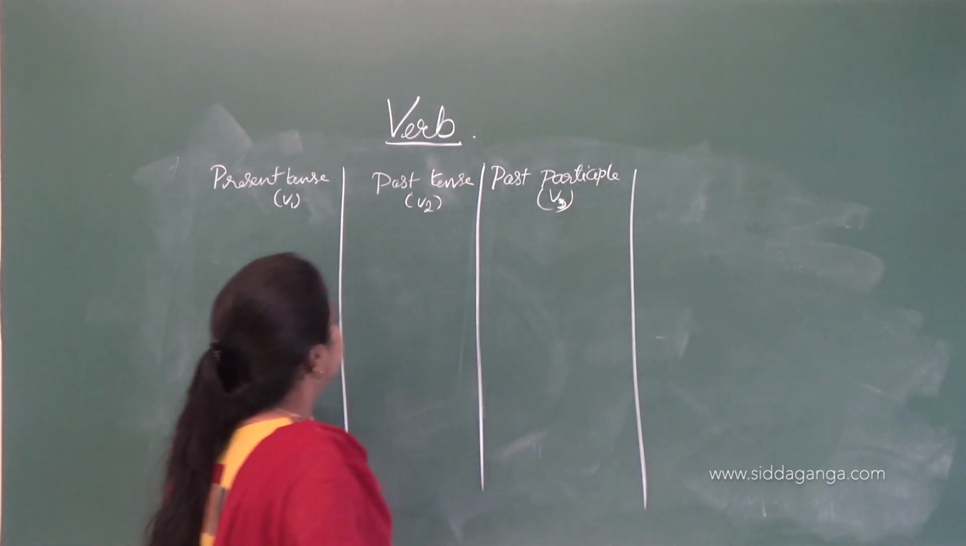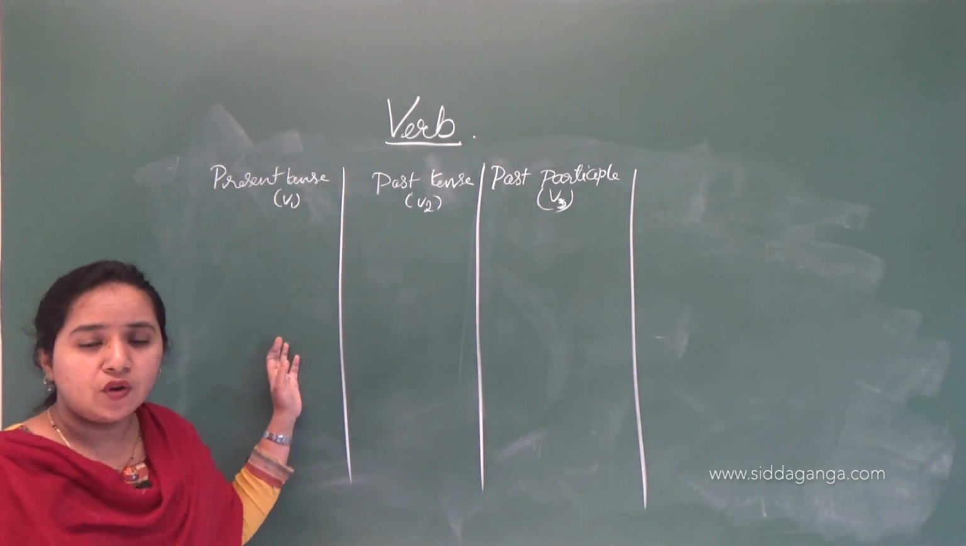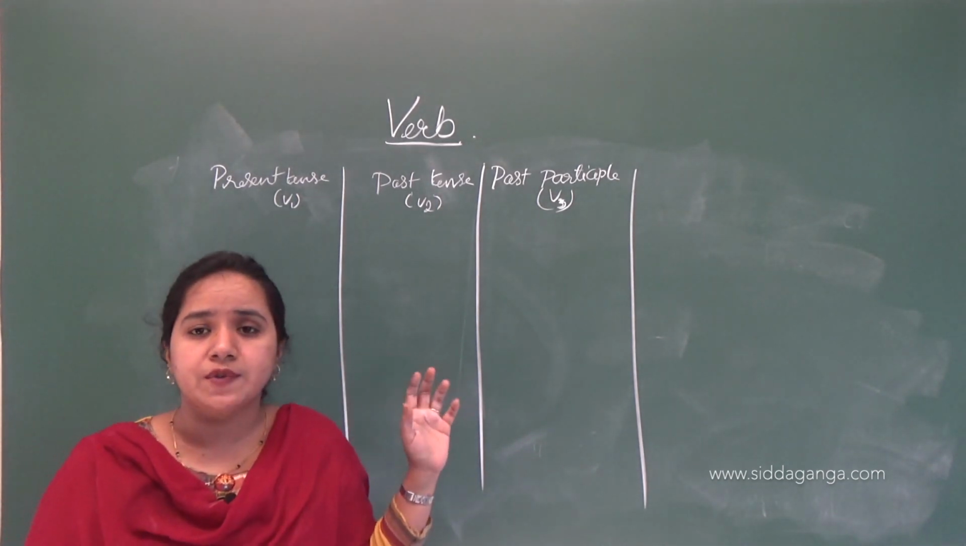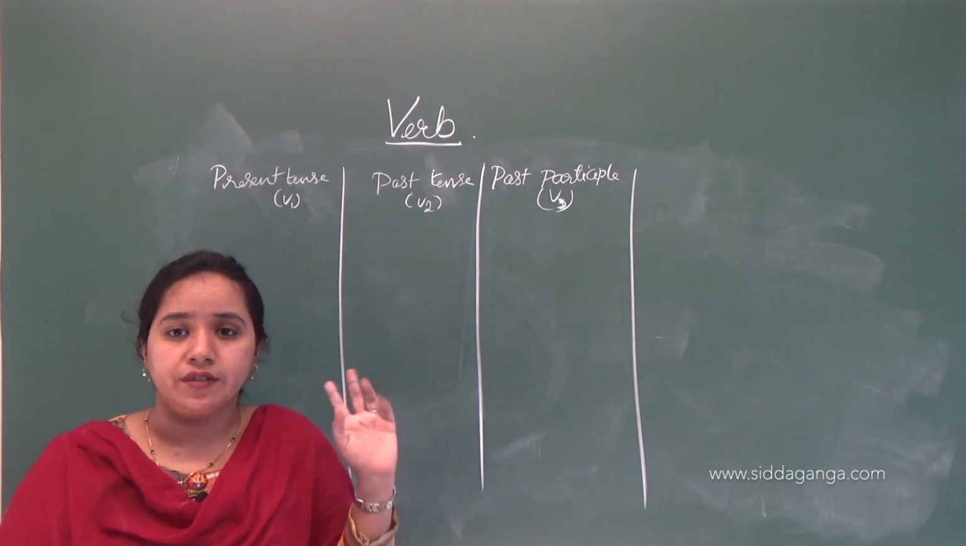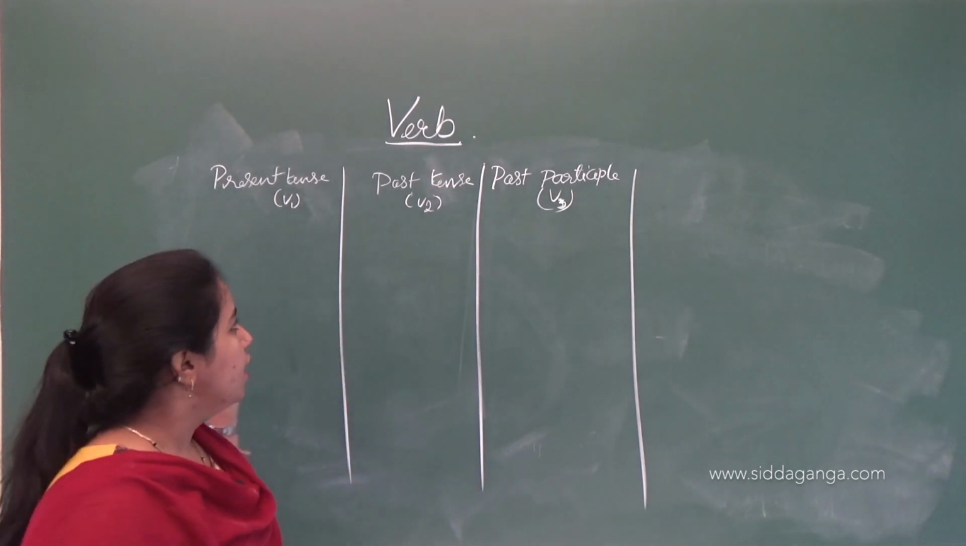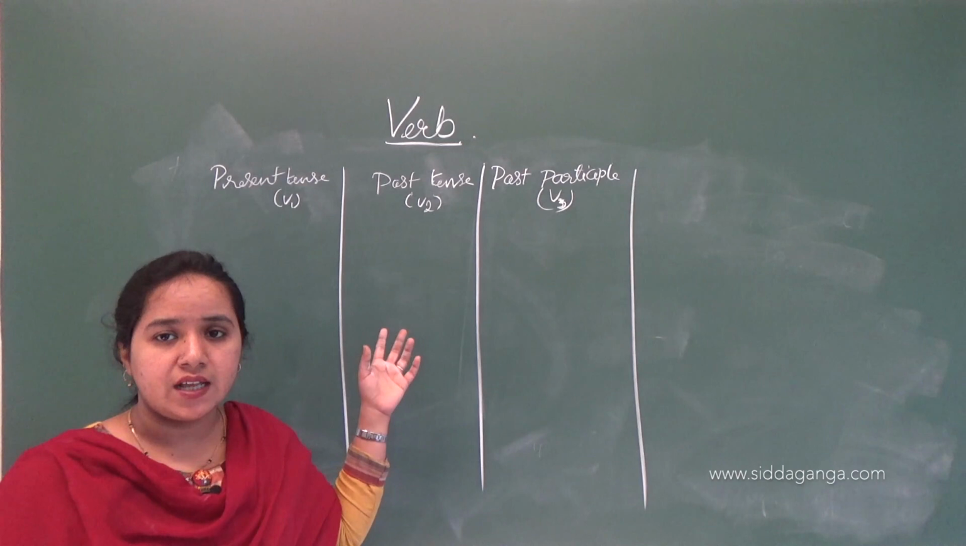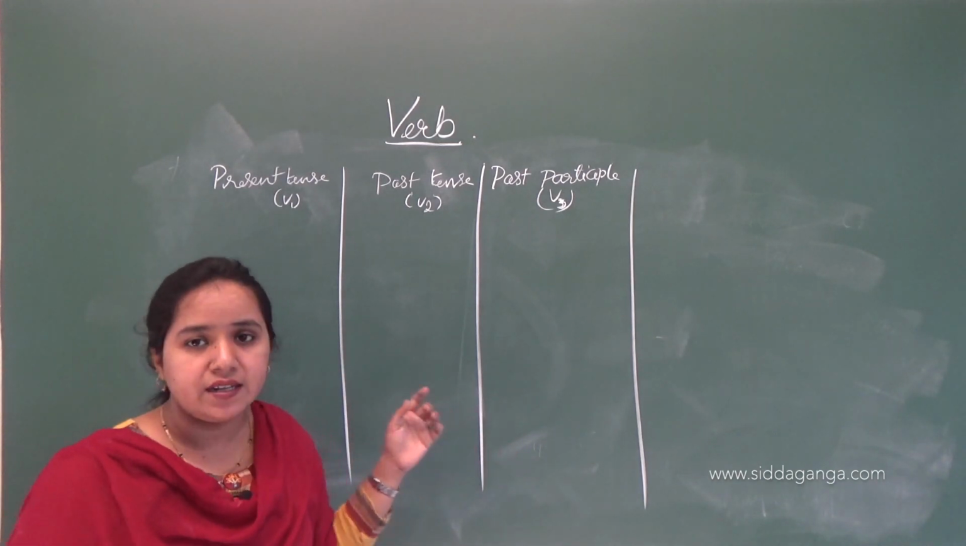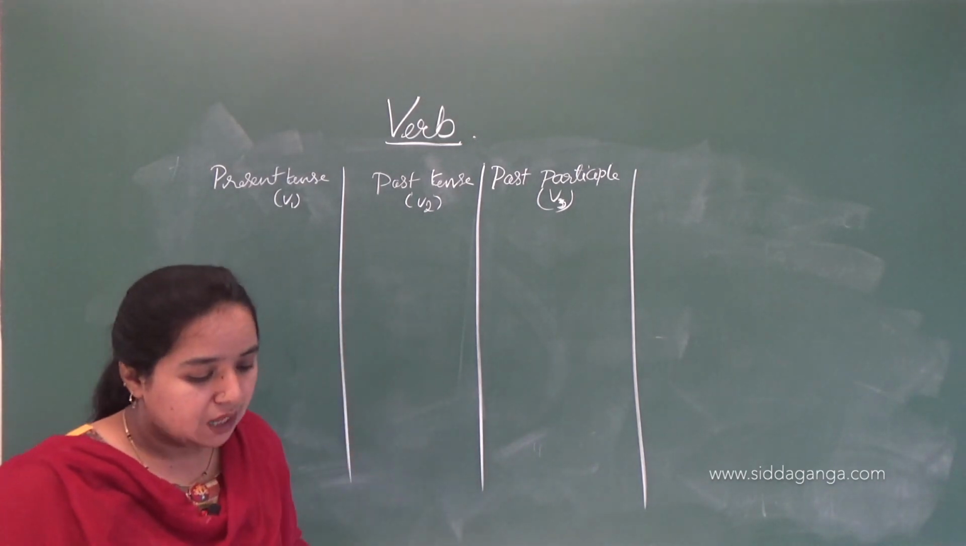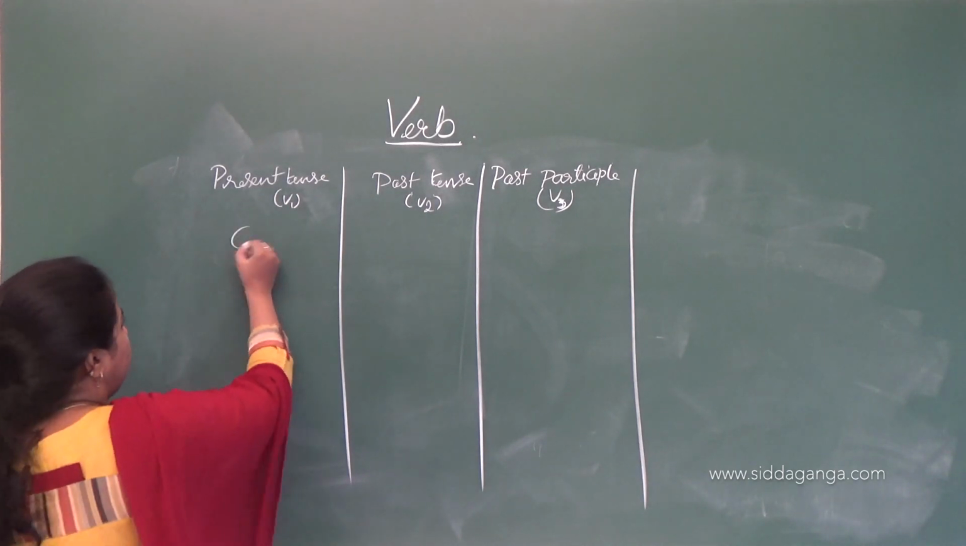So children, here we have the three forms of conjugation of verbs. The first is present tense, then past tense and past participle, and they are referred to as V1, V2 and V3. So let's see words like call.